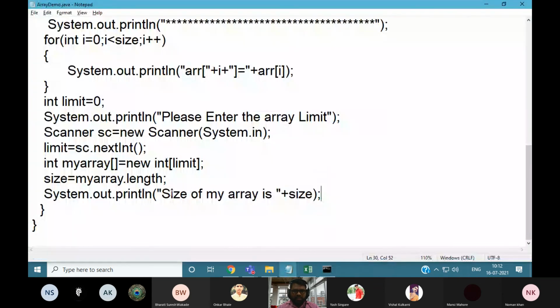Okay, so you take the input from the user like this. You know the size of your array, so you can define the variable. We will use a for loop with integer i equal to 0, i less than the limit given by the user, i plus plus.